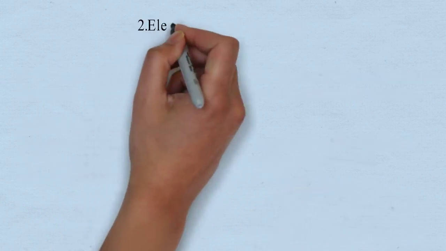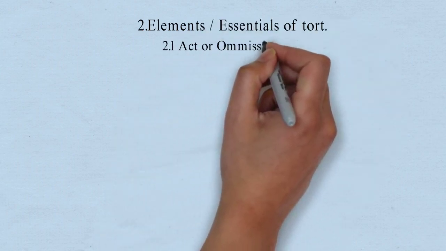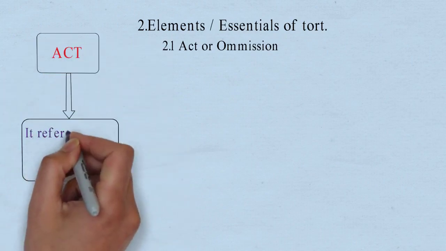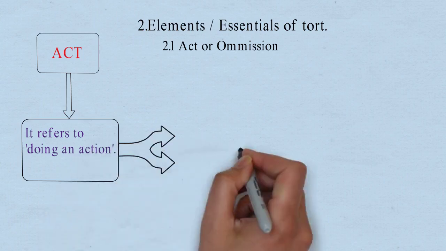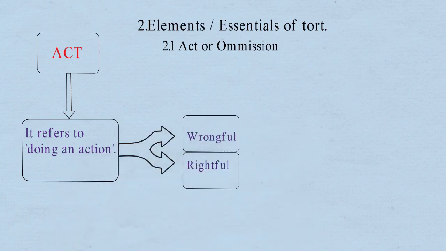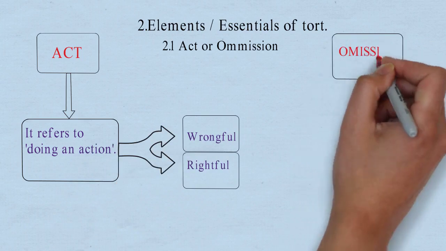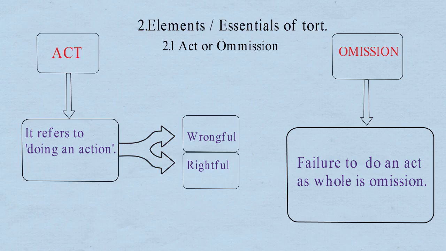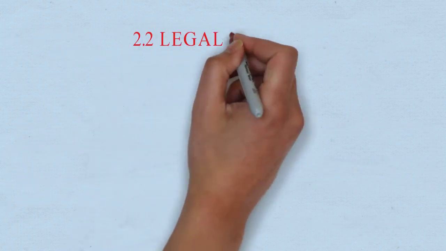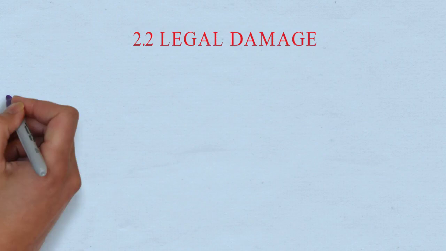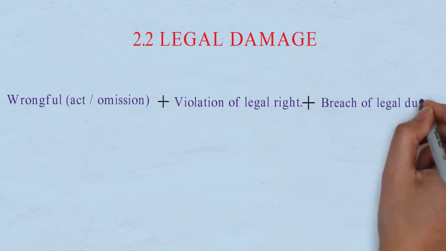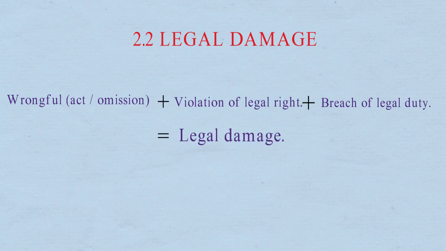Let's see the elements or essentials of tort. The first element is act or omission. Now, what is an act? It refers to doing an action, but the action could be wrongful or rightful. Let's further see omission. Failure to do an act as a whole is called omission. Let's move on to legal damage. It consists of wrongful act or omission, violation of legal right, and breach of legal duty.